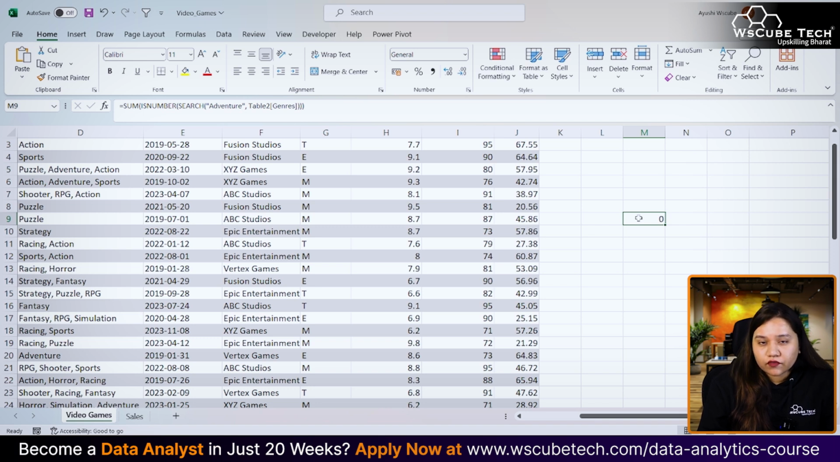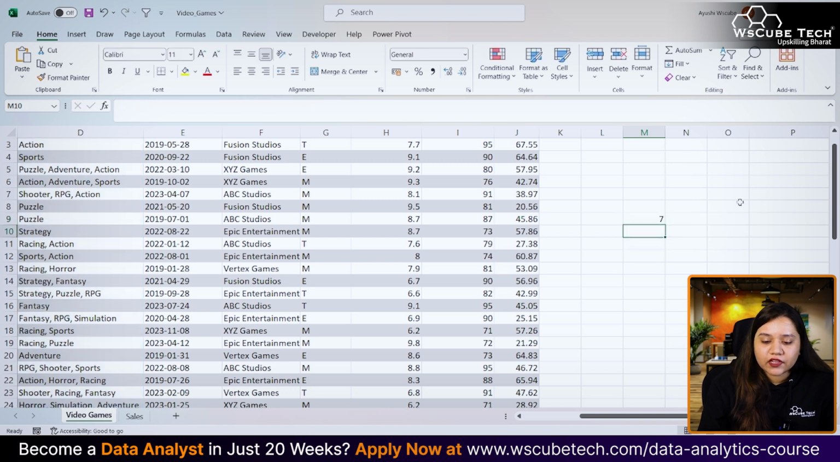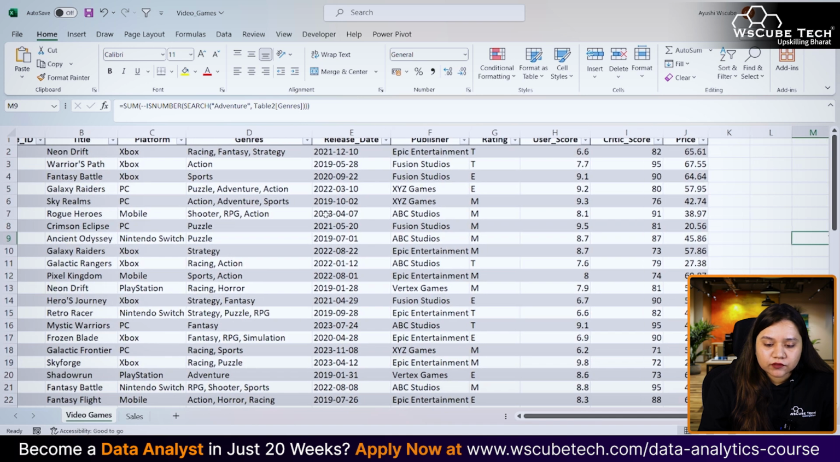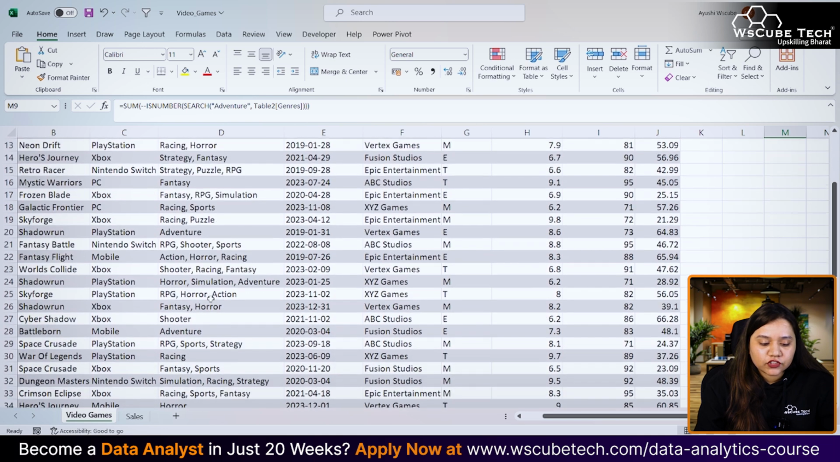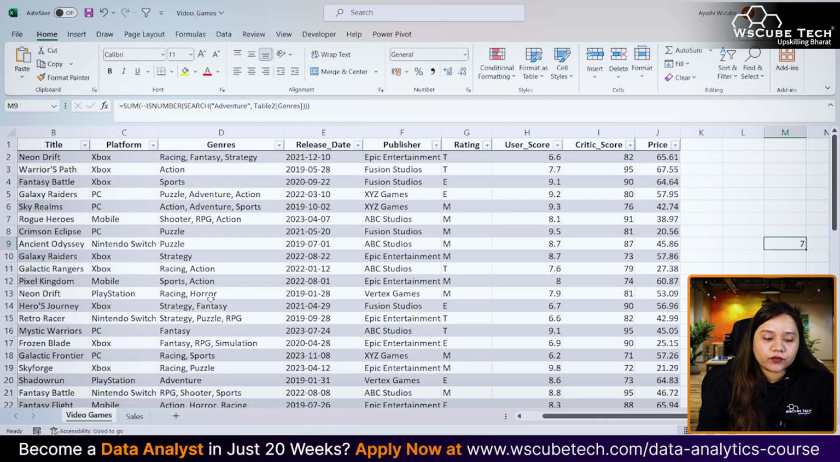Why? Because it is not finding the sum of true or false over here. To convert true and false into 1 or 0, we'll be using two dashes over here, two hyphens, which converts true to 1 and false to 0. And now we'll have 7 games over here which come in the category of adventure. So this is how you can get a count of something, or in our case, sum of something wherever the genre is adventure. You can try for strategy as well. Let me give you this assignment to try it for strategy, to see what count you get. Okay, so yeah, this is another formula.